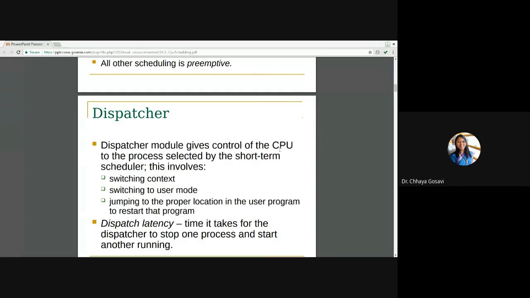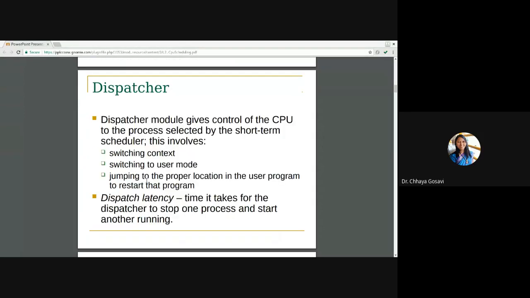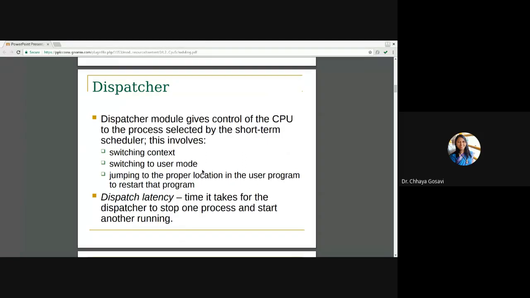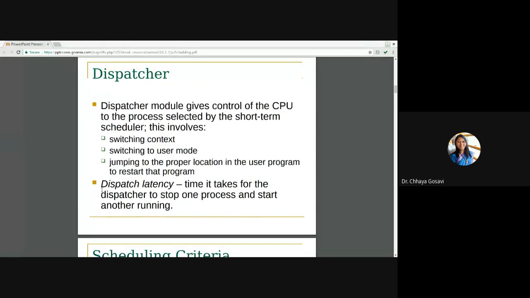The dispatcher module gives control of the CPU to the process selected by the short-term scheduler. That involves a context switch, switching to user mode, and jumping to the proper location in the user program to restart the program. This is the new term, dispatch latency: the time it takes for the dispatcher to stop one process and start another process.